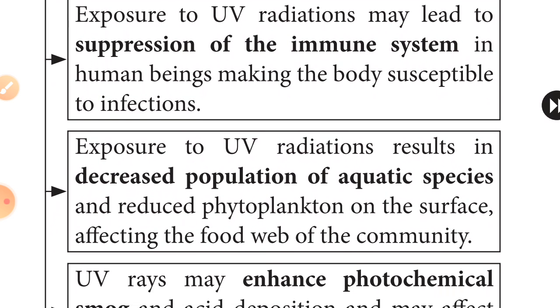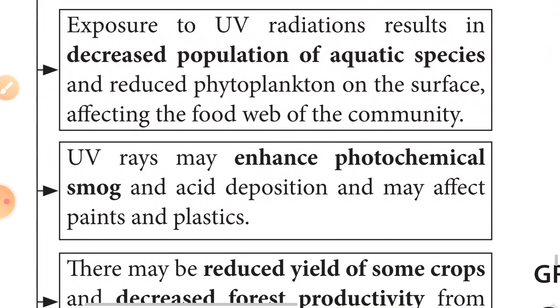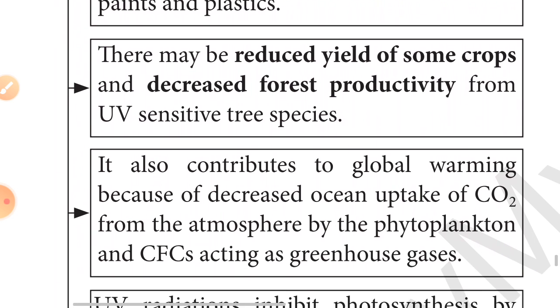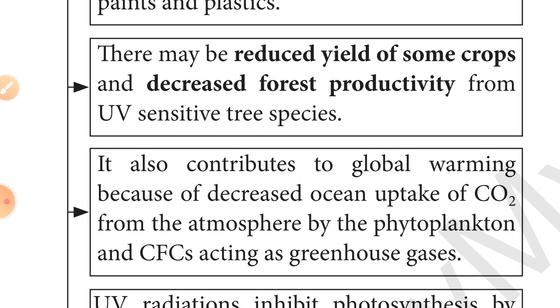UV radiation decreases the population of aquatic species, enhances photochemical smog and acid deposition, and may affect paint and plastics in our surroundings. Ozone breakdown also reduces the yield of some crops and decreases forest productivity from UV-sensitive trees.